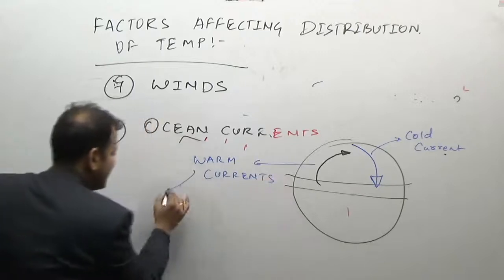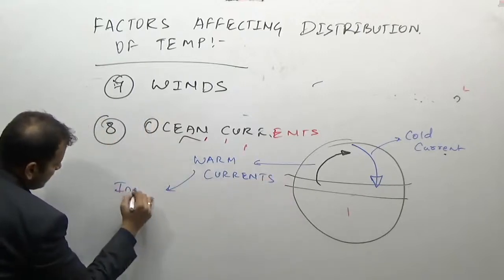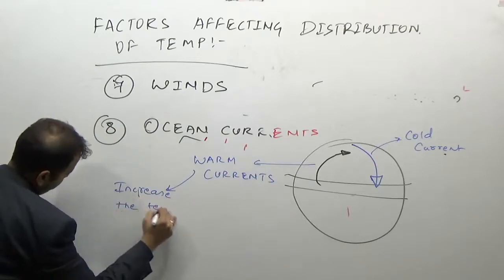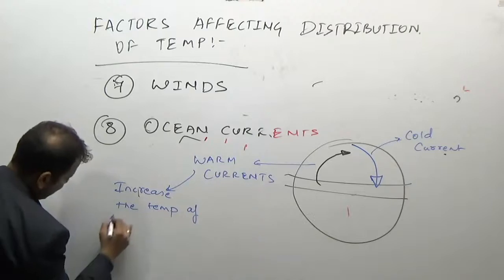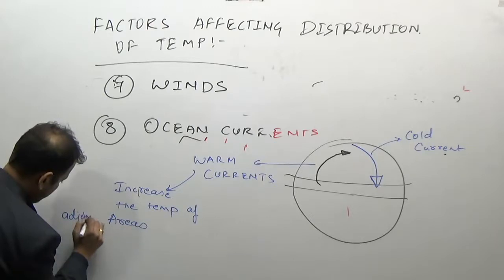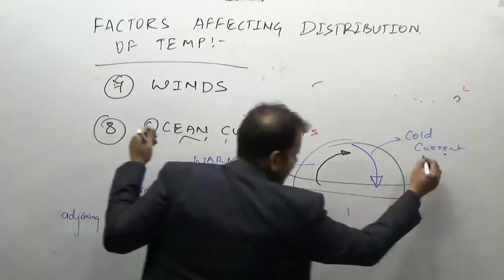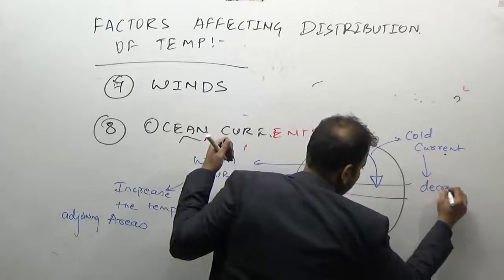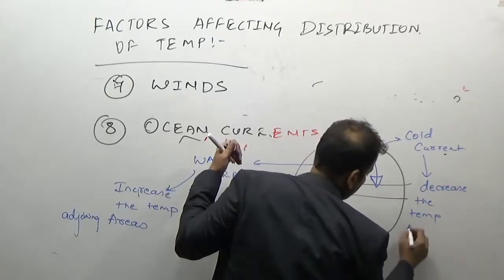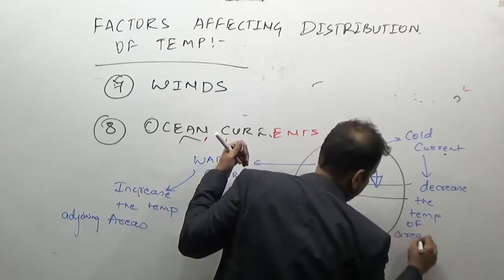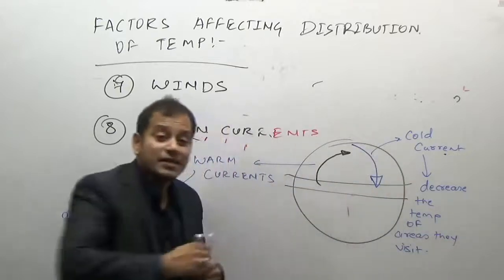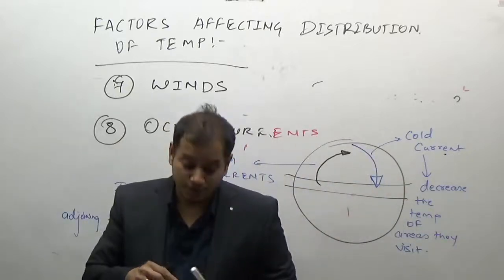So warm currents increase the temperature of areas they visit, while the cold currents decrease the temperature of areas they visit. So these are the different factors which affect the distribution of temperature.